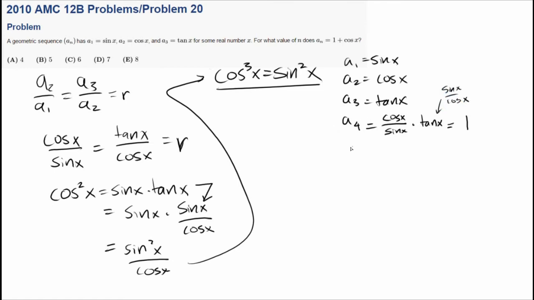So that's equal to 1. Which means a_5 is just equal to cosine of x over sine of x times 1, which is cosine of x over sine of x.